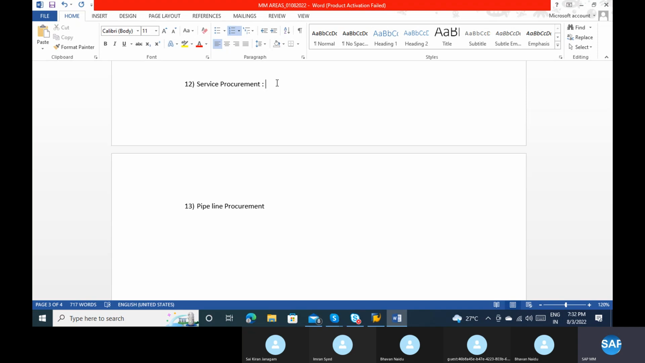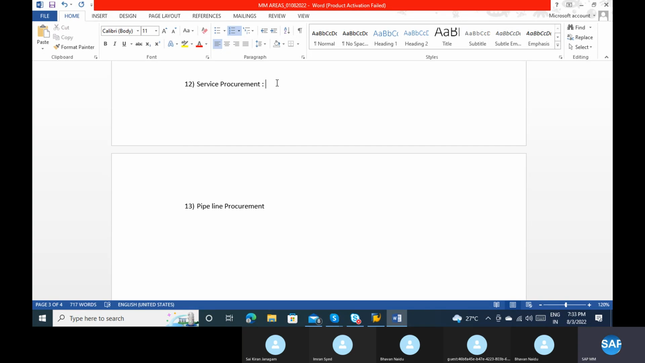Each floor I can say is one activity. Did you complete the ground floor activity? Yes, I completed. First floor? Yes, I completed. Second floor? So we maintain the service entry sheet showing how many are completed and how many are not completed by the vendor. When we talk about services, we talk in terms of activity. Clear?